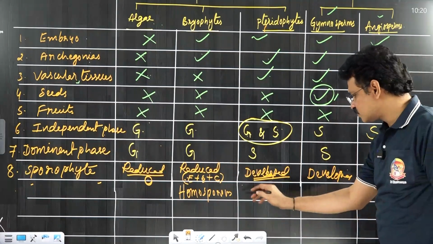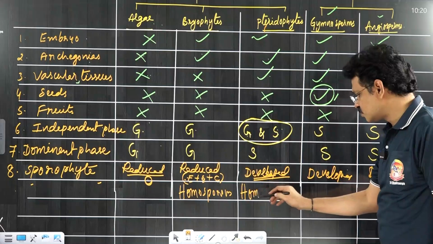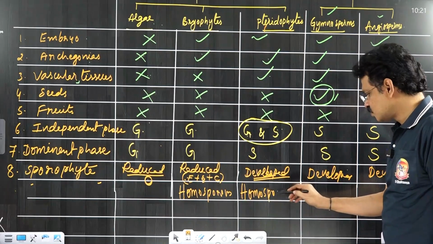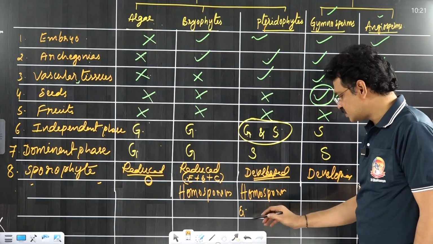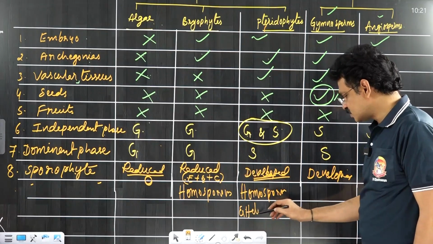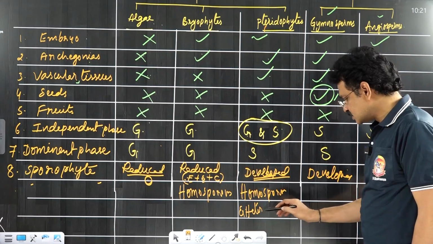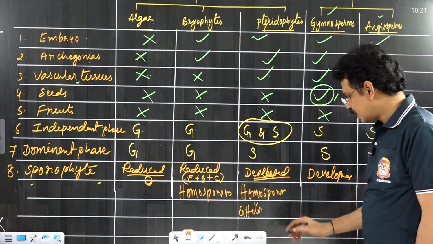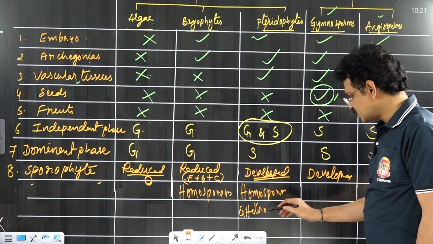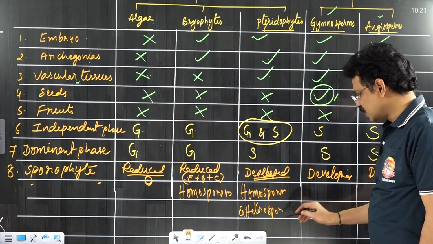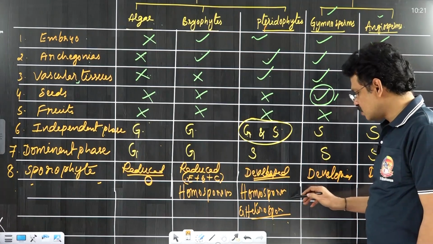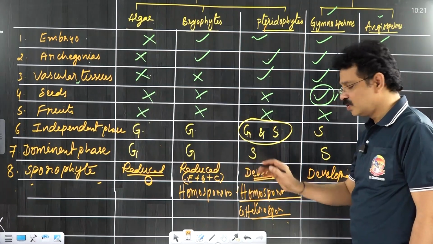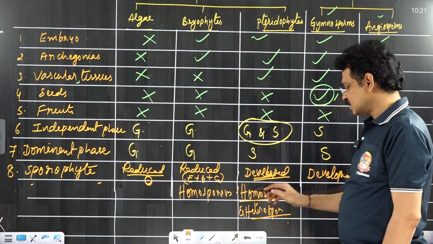Even in pteridophytes, the sporophyte nature is homosporous, but very few examples are there in pteridophytes that are different. Such are Selaginella and Salvinia, examples for heterosporous. Except these few members like Selaginella and Salvinia, all remaining pteridophyta members are examples for homosporous pteridophytes.